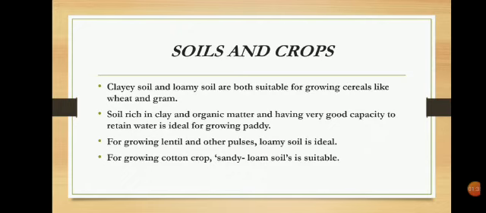These are crops which require a lot of water, but the best soil for growing wheat is the loamy soil. And because loamy soil is found adequately in the northern part of India, the growth of crops is more abundant there. And you all know that loamy soil is rich in humus and very fertile.